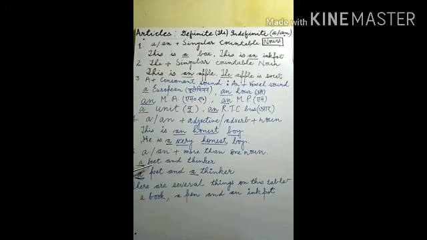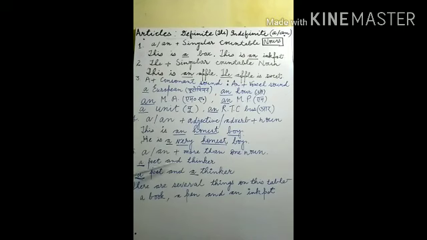Two nouns are here: one is poet and the second noun is thinker. In between poet and thinker, one article a is used, because poet starts with p, a consonant. That's why a is used.